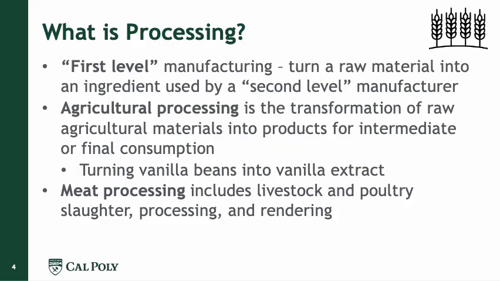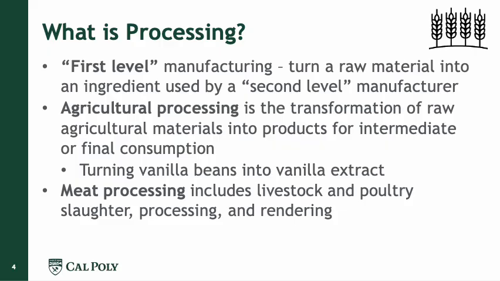So for example, agricultural processing is when we transform products for intermediate or final consumption, like for example, turning vanilla beans into vanilla extract. So this will be an example of food processing because we're going to use vanilla beans and then extract the compounds, and then the vanilla extract can be used by consumers, but it can also be used by other manufacturers in, for example, using vanilla extract for further processing as an ingredient.